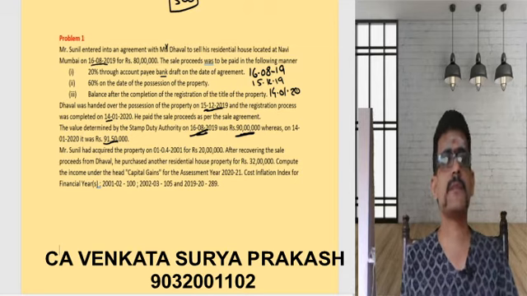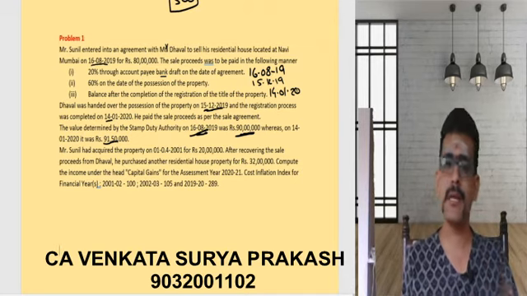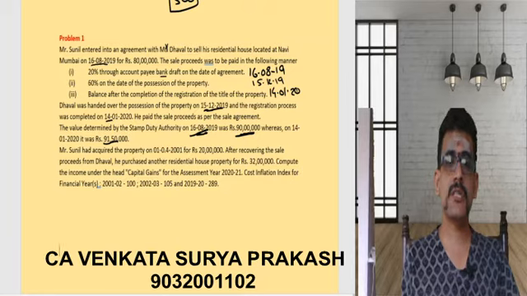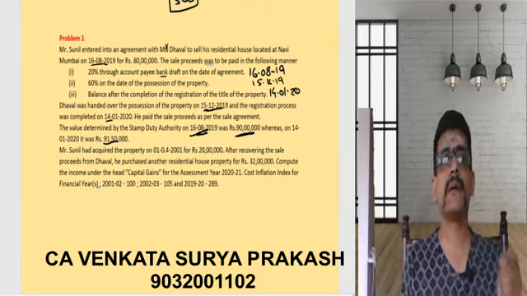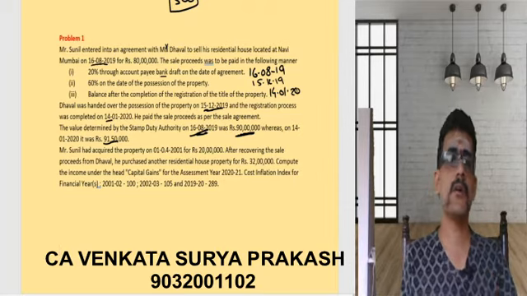If you are receiving the entire money or a part of the money that way, then whatever stamp duty value existing on the date of agreement will be considered as the full value of consideration.